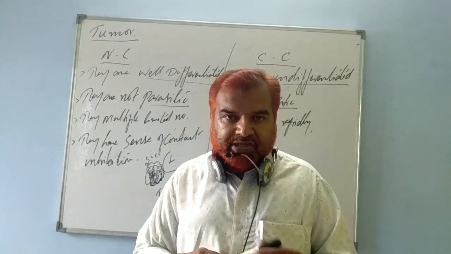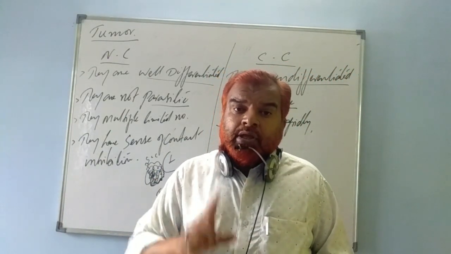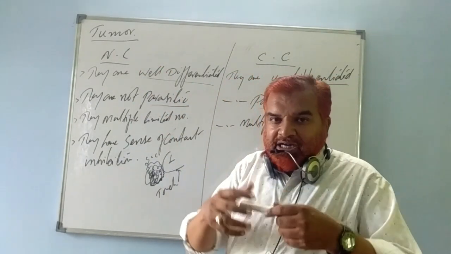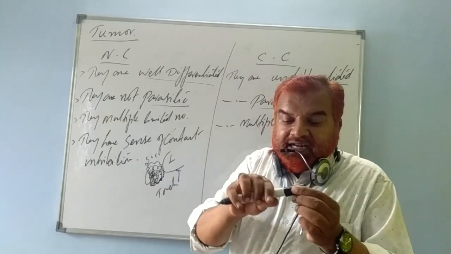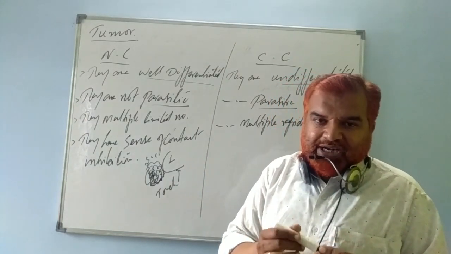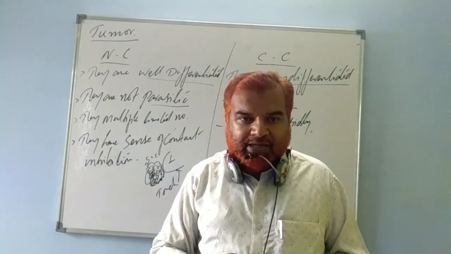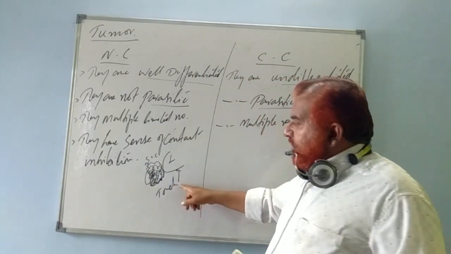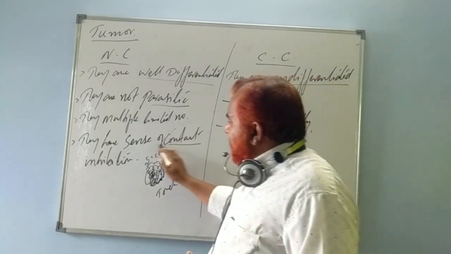Clear? Understand? So which cells have this property? The normal cells. When they come in contact with others, they stop growing and multiplying. I will tell you the example in the next part. So this is what is known as sense of contact inhibition.